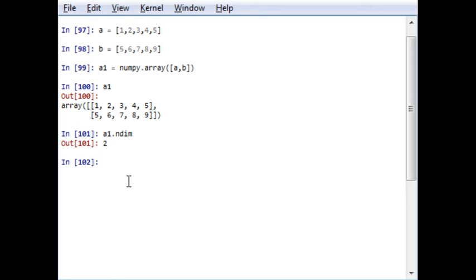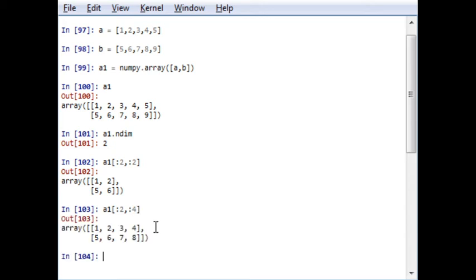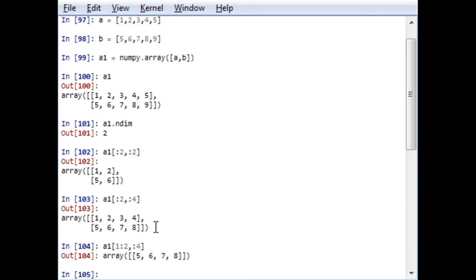Okay, so what I will do, A1, and it will give me an output 1256. 1256, that is this one. In a similar manner you can go for different slicing too. Instead of 0 to 2 you can go for 0 to 4, and instead of 0 to 2 you can go for 7 to 4. Okay, slicing can be done.